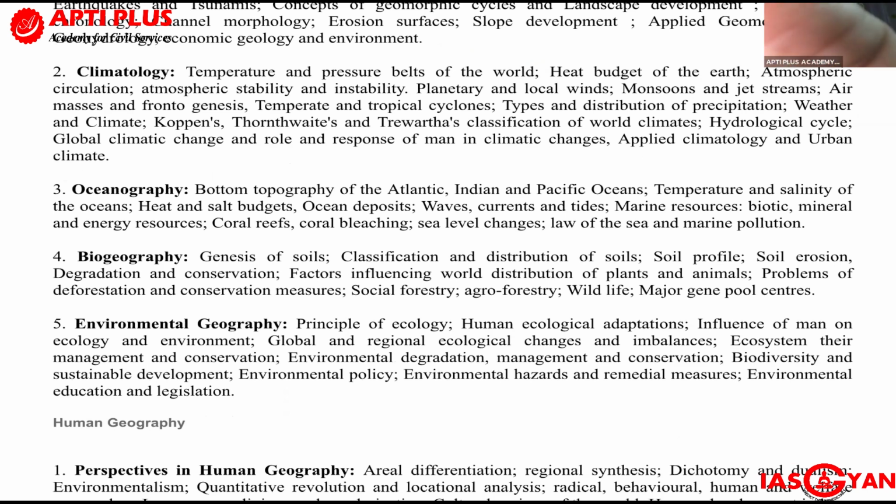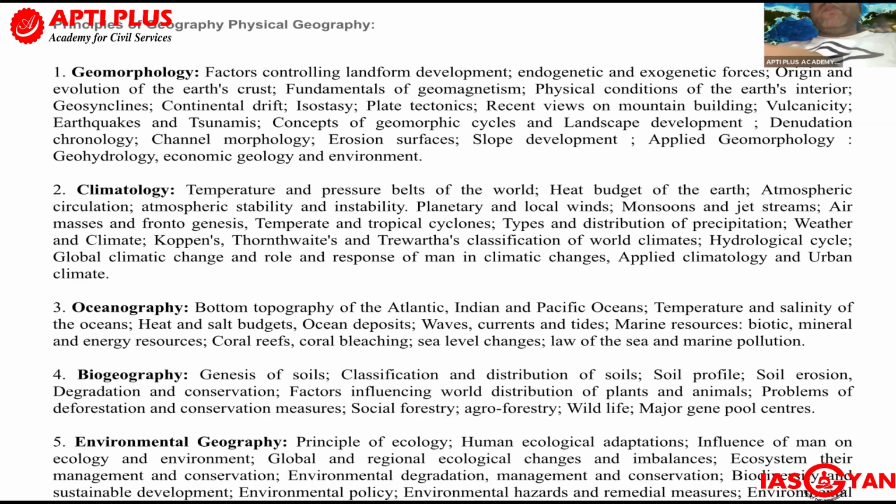So what are the sources for these 5 units? What should you be reading? For geomorphology, climatology, oceanography and biogeography, just one textbook you refer to here is Physical Geography by Savindra Singh. For specific topics, like geomorphology by Savindra Singh or climatology by Savindra Singh, separate books are also available.